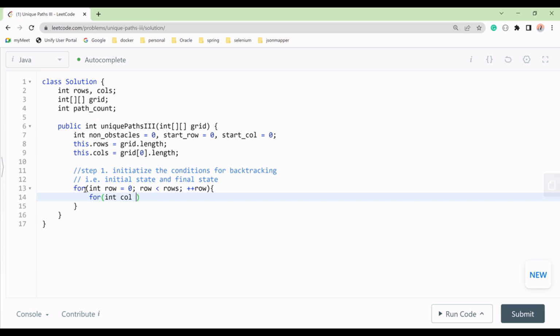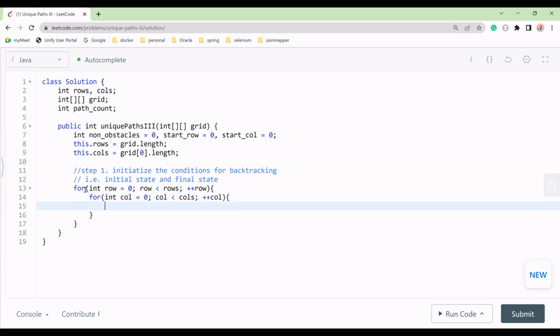We'll start int col from 0, and col is less than all columns, and then col plus plus. Got it. So for each row we will move to each column, and each row has a certain number of columns.